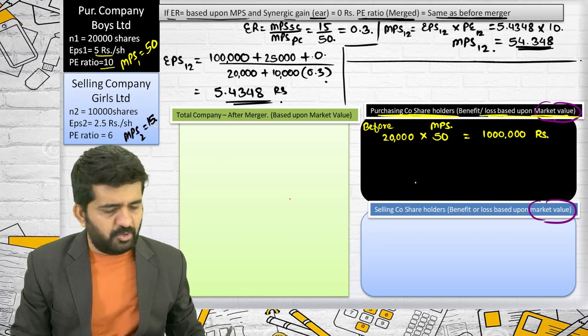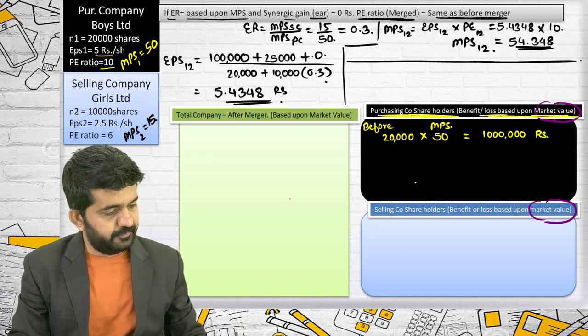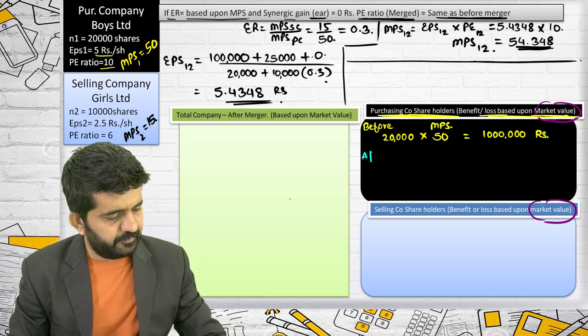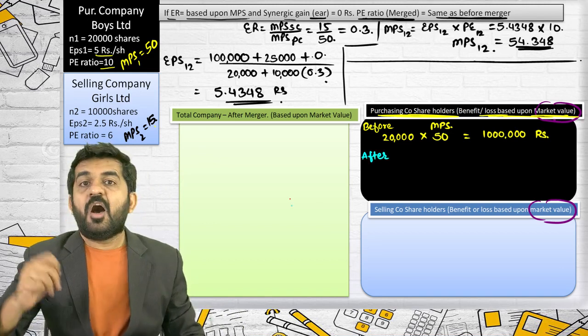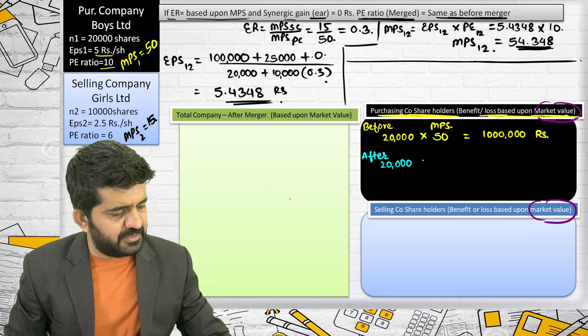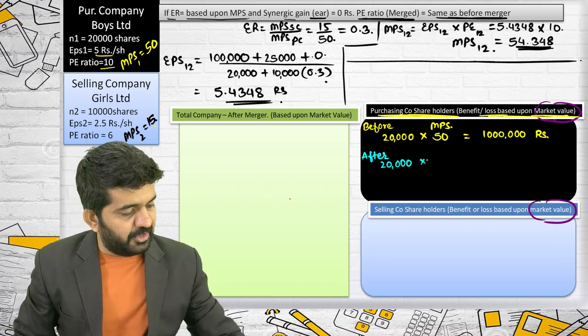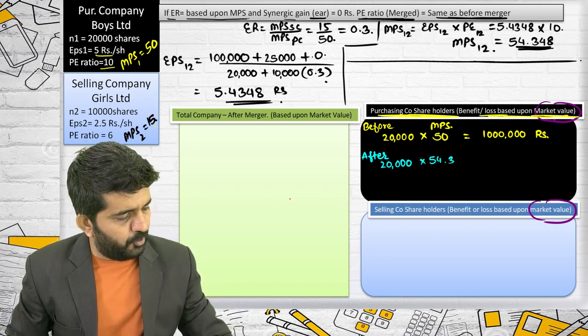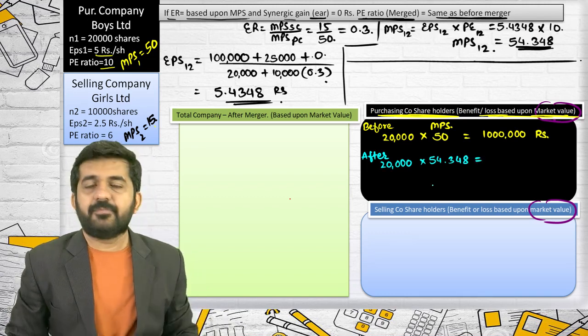Let me talk about after. Afterwards also, they are having 20,000 shares, but at a rate of 54.348.